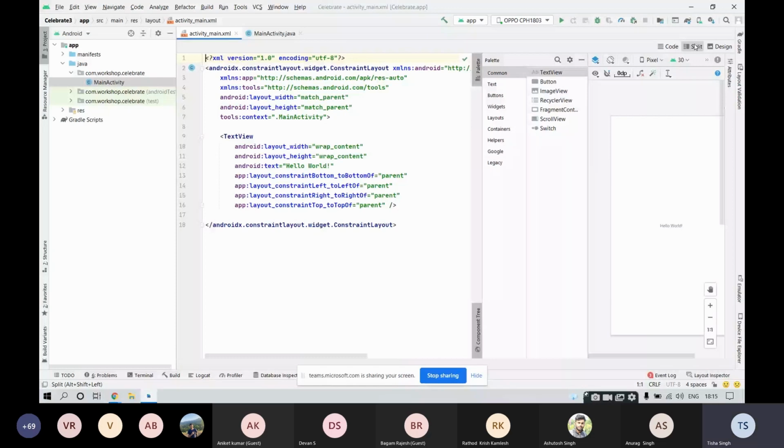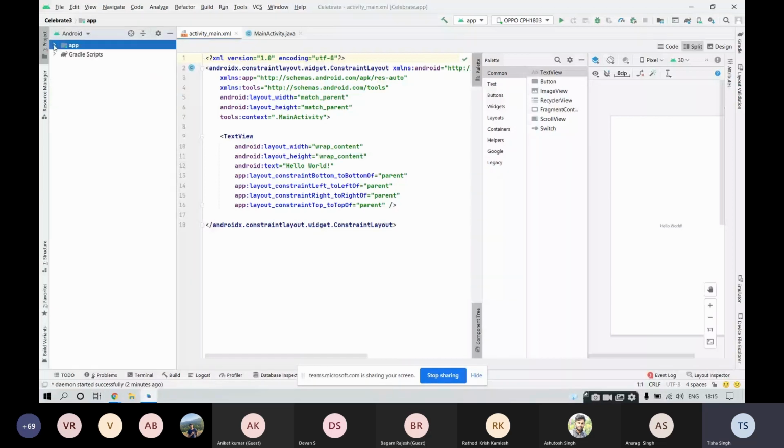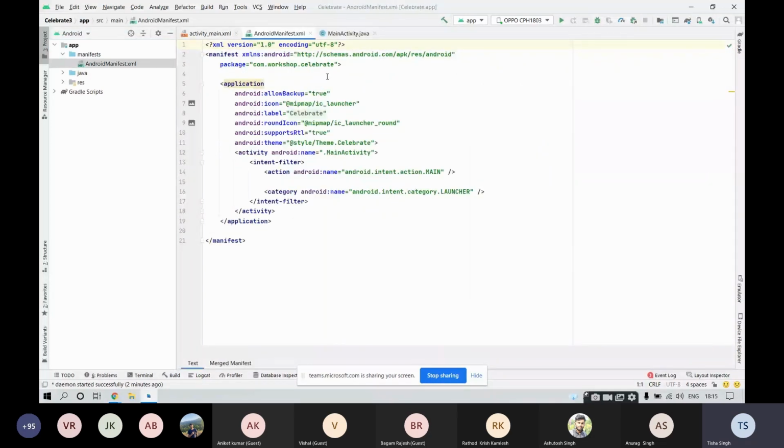Now on the left hand side of Android Studio, you must be able to see different folders. We have this app and we have Gradle scripts. Inside this app, you must be able to see three subfolders: the manifest folder, the Java folder, and the resources folder. Now go in this manifest folder. Inside the manifest folder, we have AndroidManifest.xml. Now you may ask what this AndroidManifest.xml stands for. It is a file that deals with all permissions and the basic functionalities and features of our application.